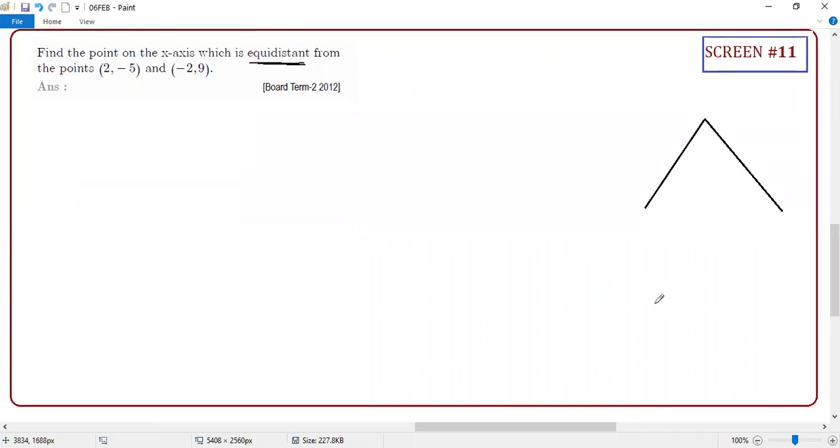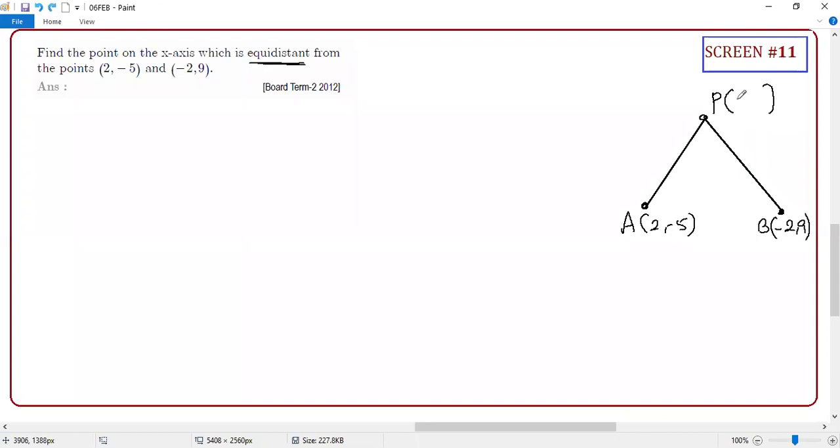Equidistant. They will say a point which is equidistant from 2 points. The points are what? They didn't name it, which means you have to name it: 2 comma minus 5. If they are giving some name, use the same name. If they are giving QR, use QR, don't use AB. Clear or not? Now this point is equidistant.